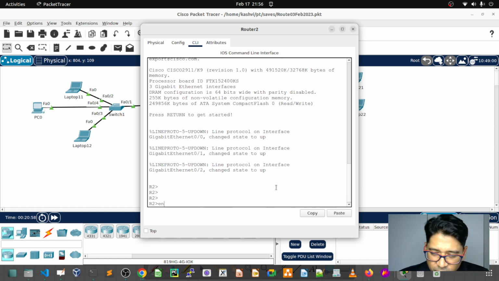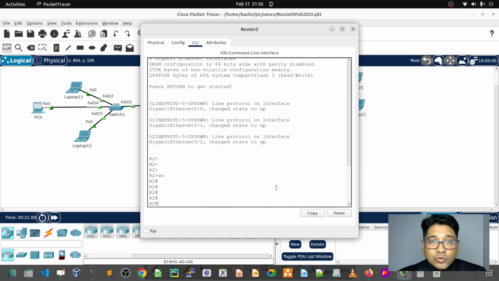So who is responsible? The router. The router has intelligence. What makes it intelligent to think about where to reach? That is called the routing table. Any router can decide on the basis of the routing table whether it is able to deliver or not.